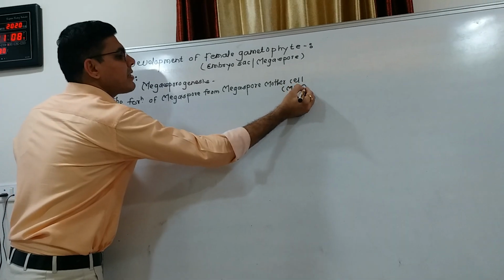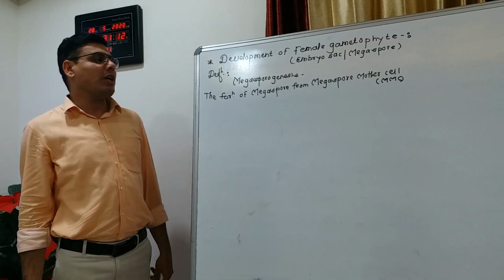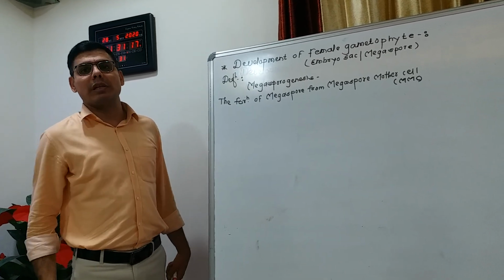This is called megasporogenesis. Okay, so the development of the embryo sac takes place in the nucellus.